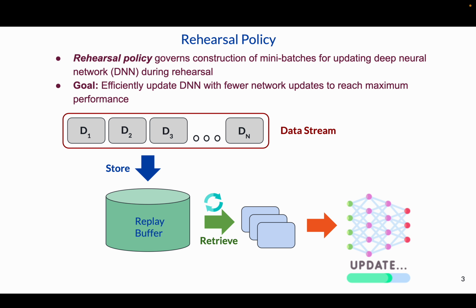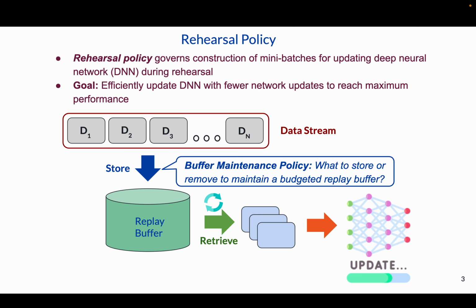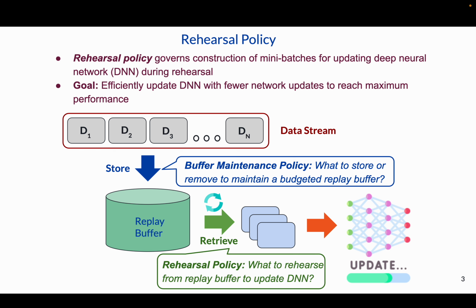Rehearsal algorithms alternate between a sample acquisition phase where samples are added to a replay buffer and a rehearsal phase where the deep neural network is updated using the replay buffer and newly acquired samples. This prompts two questions. First, what do we store or remove to maintain a constrained replay buffer? Buffer maintenance policy deals with this question. And second, what do we retrieve from the replay buffer to update the deep neural network? Rehearsal policy deals with this question.